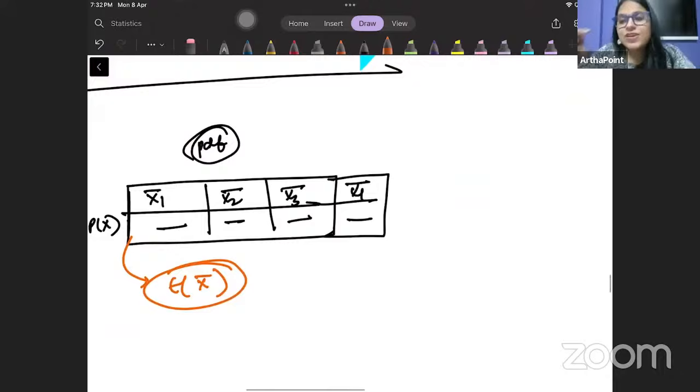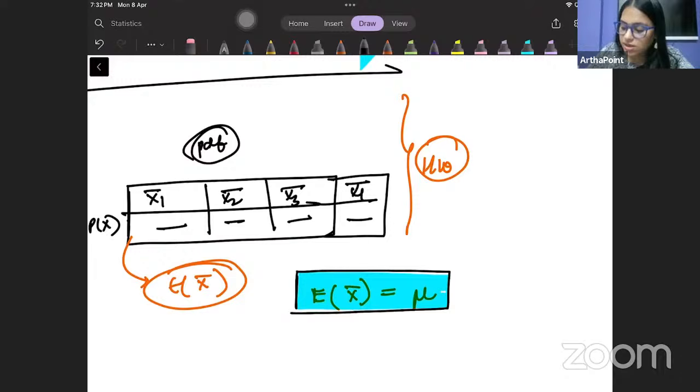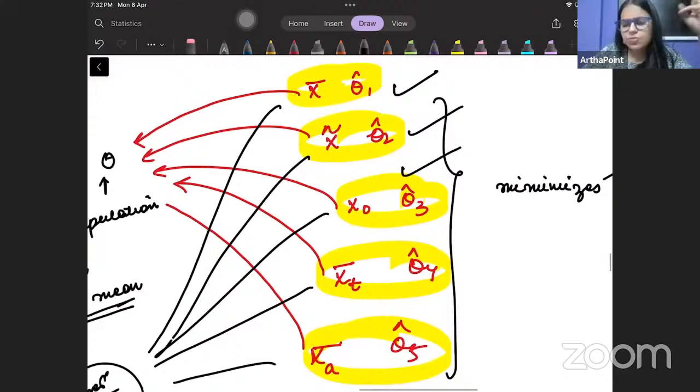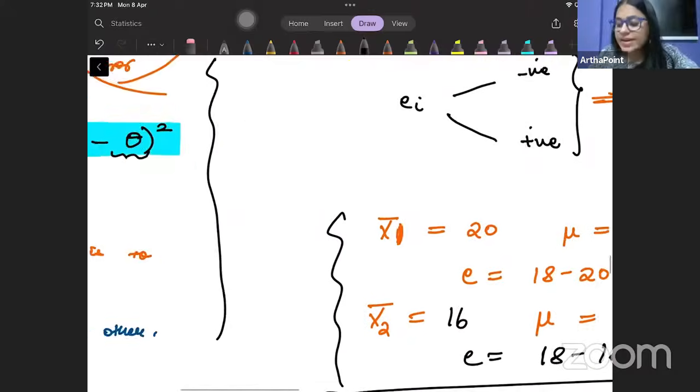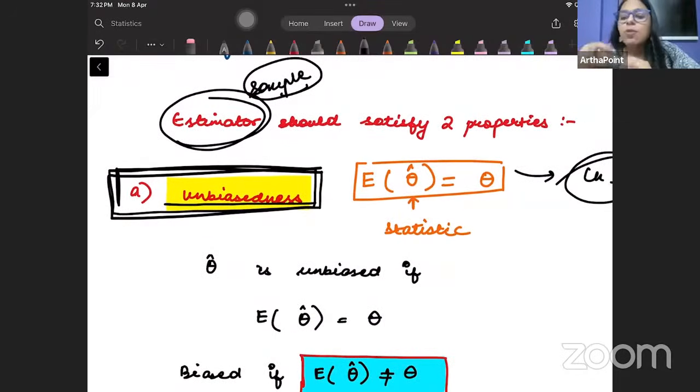So if you remember, we have already shown, and I had given you a homework question on this also from the exercise, that the expected value of the mean will be equal to the mean of the population. If we find the expected value of the sample mean, it will be equal to the population mean. So out of all these things that we had in mind, whether to use the sample mean, median, mode, trimmed mean or average, the first part of the answer is that the sample mean will be an unbiased estimator of the population. Am I clear with it?